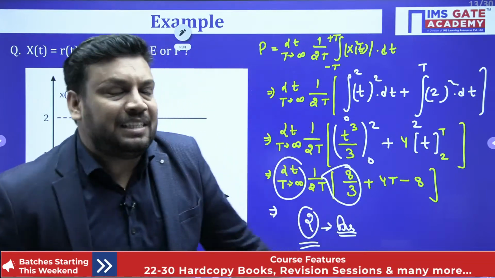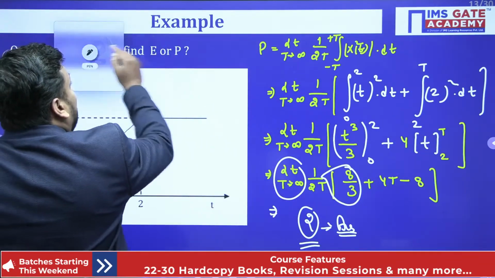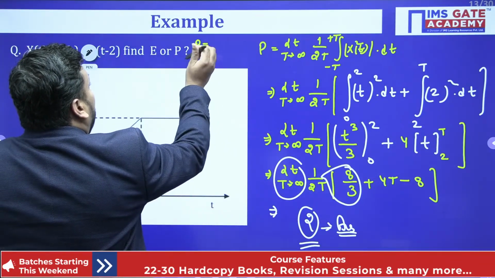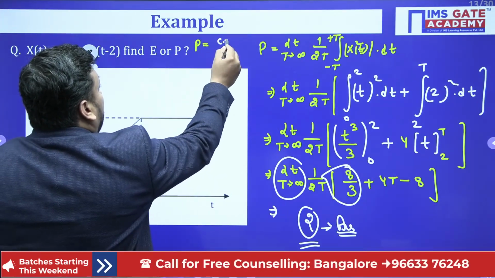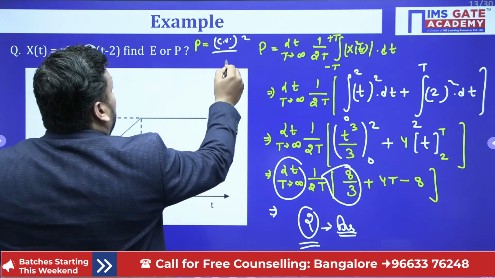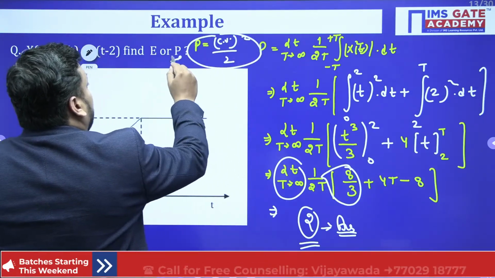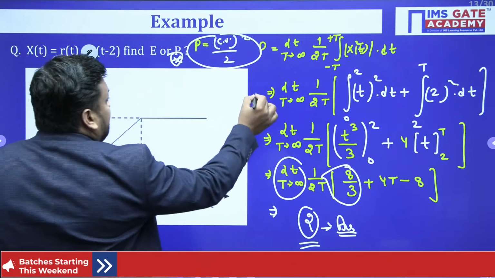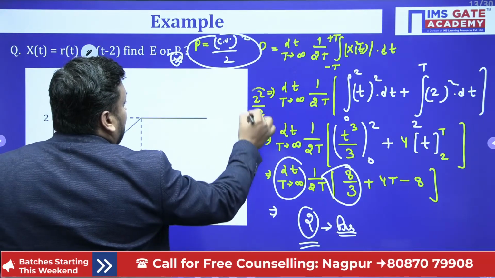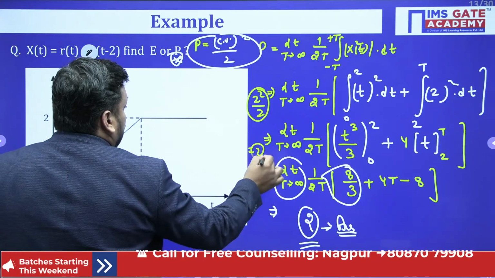Because the short trick says that power is nothing but that constant value whole square upon 2. This is the short trick. So here what is the constant value? 2. So the short trick says the answer will be 2 square by 2, so 4 by 2, which means the answer is 2.